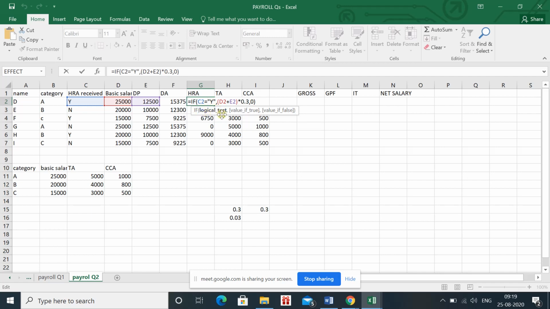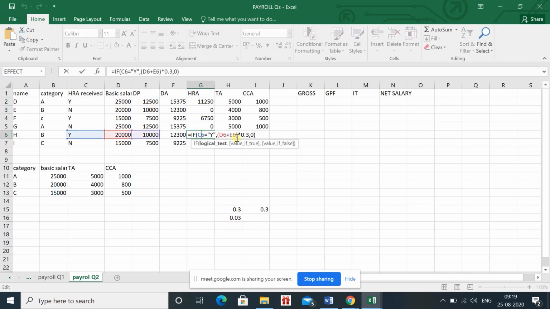If the logical test is saying that we have capital Y in C2, then instead of giving true, add these two values and calculate the 30%. Otherwise, if this logical test is not cleared, it is false, so give me 0. So this is the condition for the HRA which we have applied.